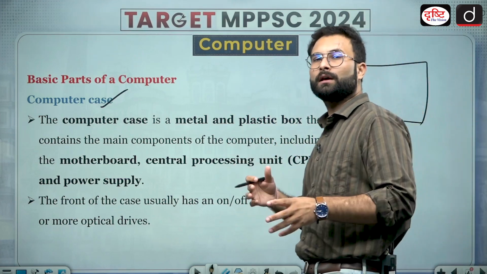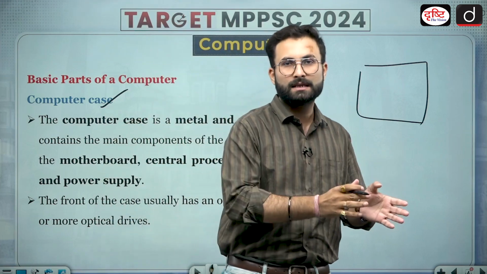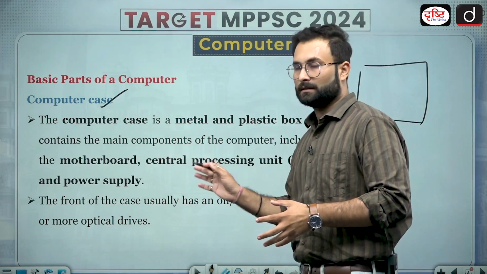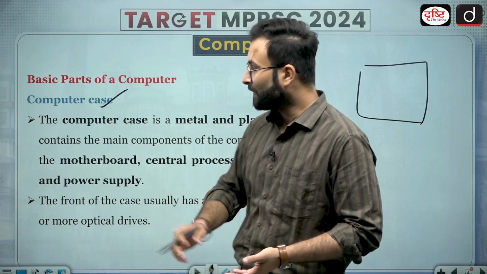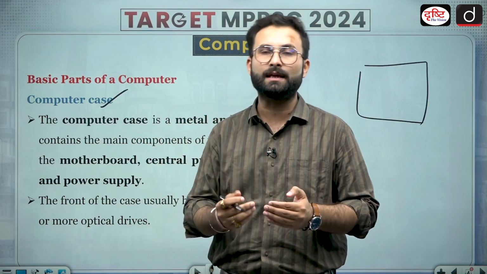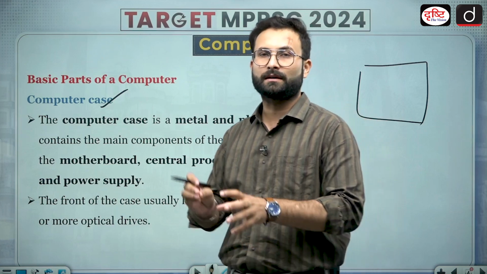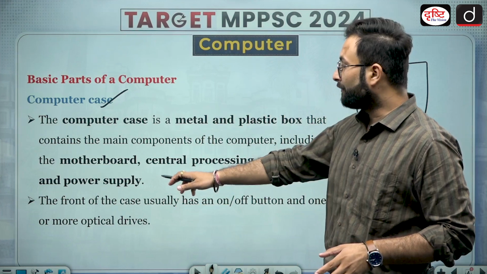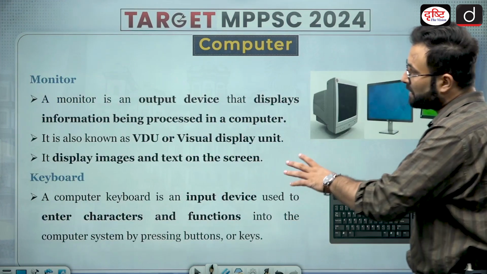When we are talking about the old computers or PCs, there was a monitor, and the monitor had its own case, and the CPU had its own case. The motherboard, hard drive, etc., were placed inside the CPU. Then comes the laptop, which is a single unit, so the laptop has its own case in which the processor, hard drives, etc., are put. So the case is basically the outer covering. The front of the case usually has an on off button and an optical drive.